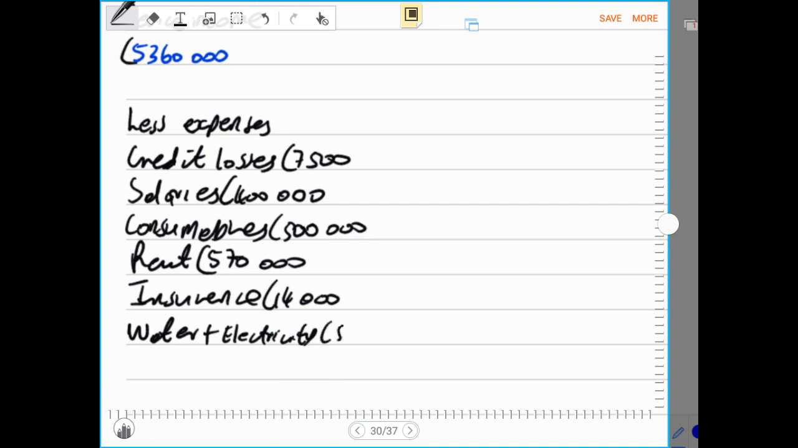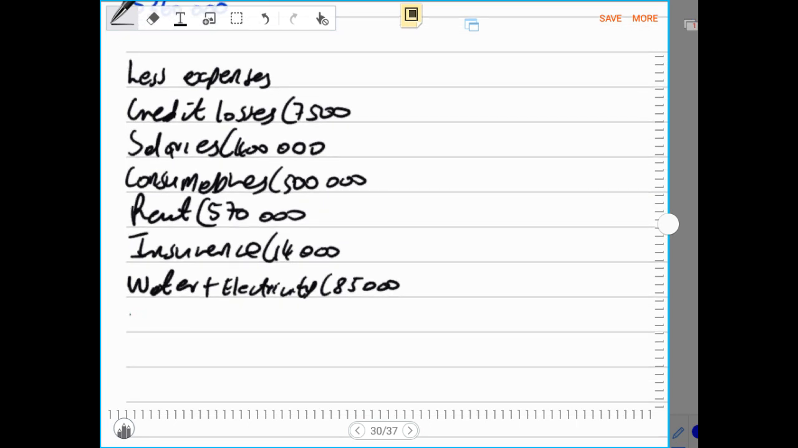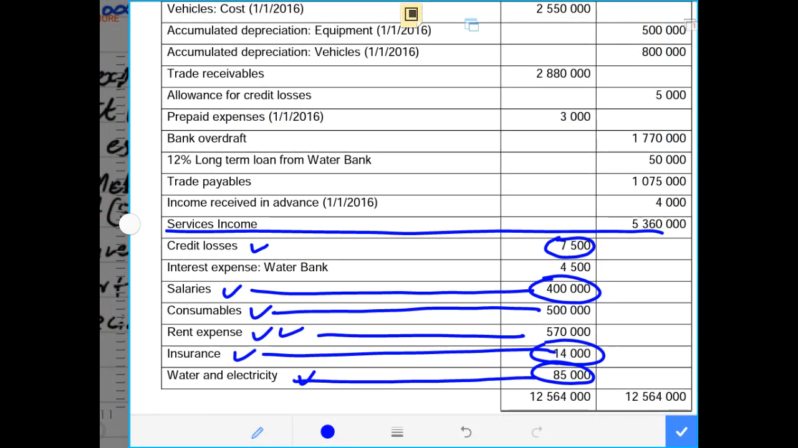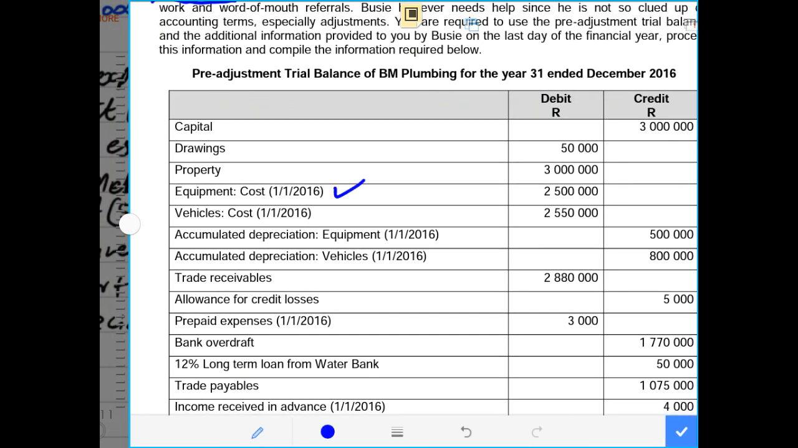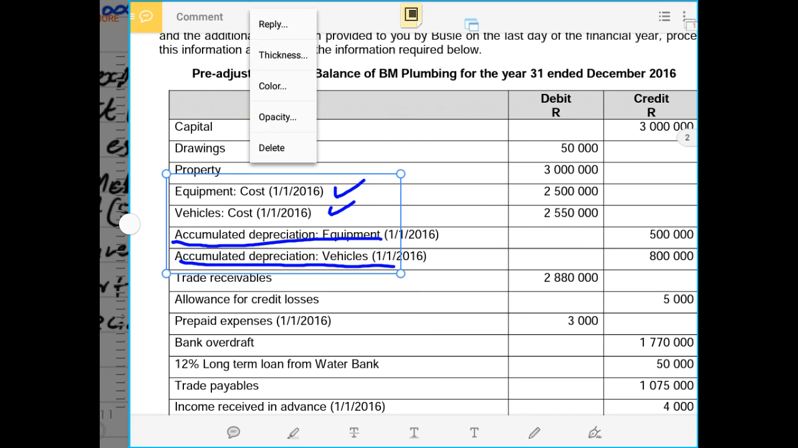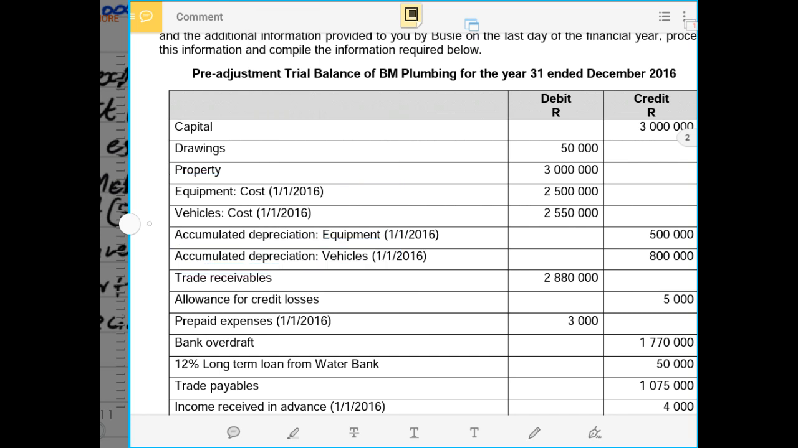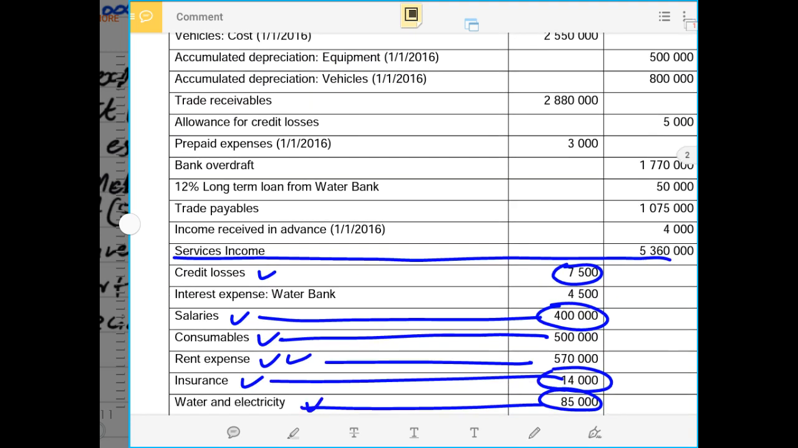Water and electricity is 85,000. Then after we have to make provision for depreciation because there might be depreciation since we have depreciable assets. And here are our depreciable assets that we see in the trial balance. We had equipment, we had vehicles, and they also do have their accumulated depreciation.